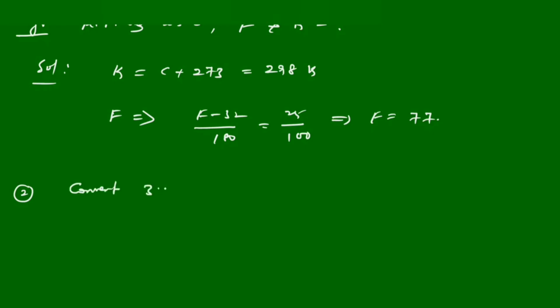Next, convert 300 degrees centigrade into Kelvin and Fahrenheit scales. Kelvin is 573, Fahrenheit is 572.